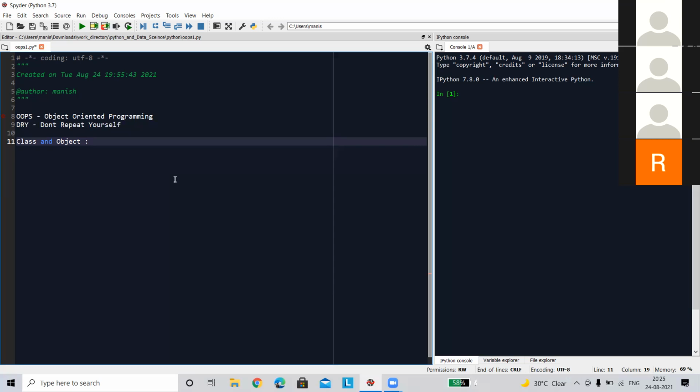Now for the object, the properties, basically the functionalities, are defined using methods. Methods are nothing but functions, normal functions, like you all know. But what is the difference between a method and a function? A method is always declared inside a class, and a function is always declared outside a class.